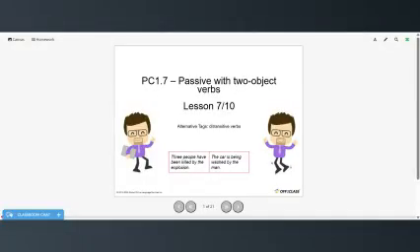Today's video. This is a B1 level grammar lesson. Today we're going to continue talking about passive verbs or passive voice, and today we're going to be looking at using the passive with two object verbs.